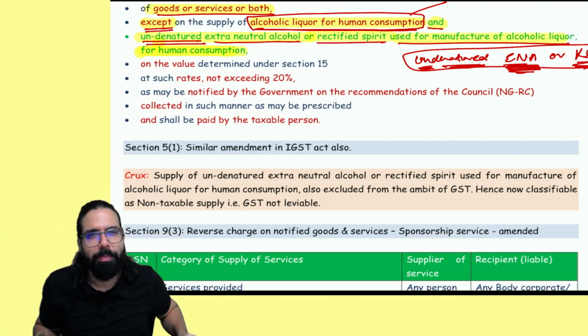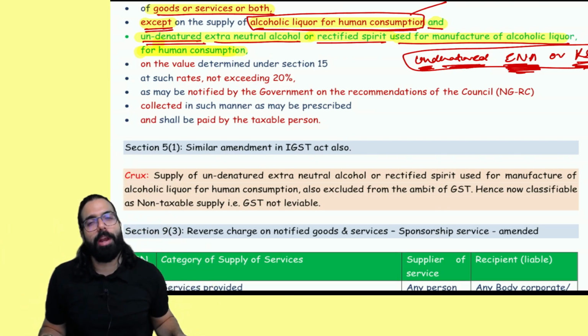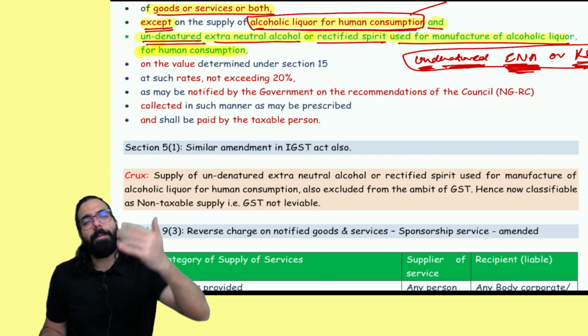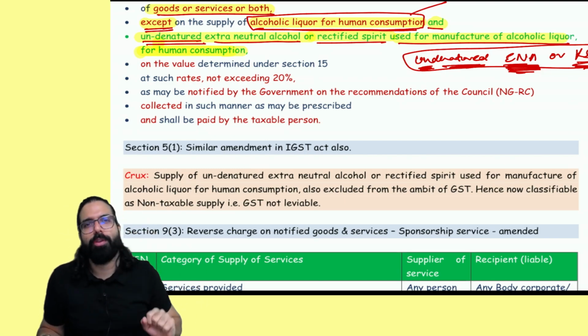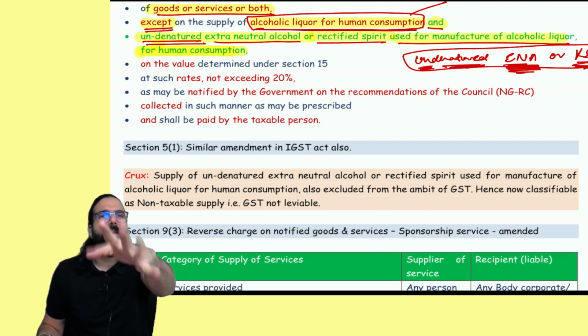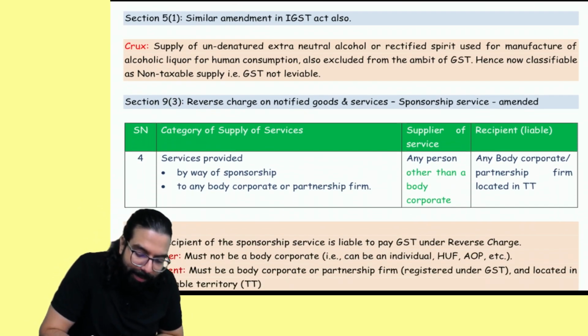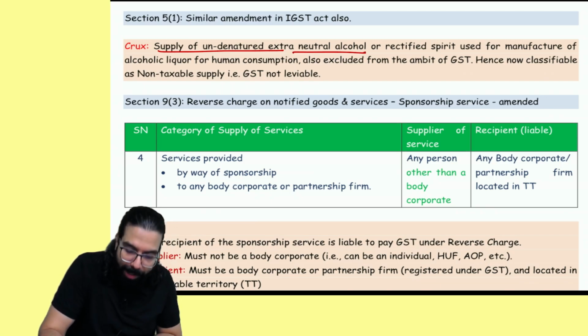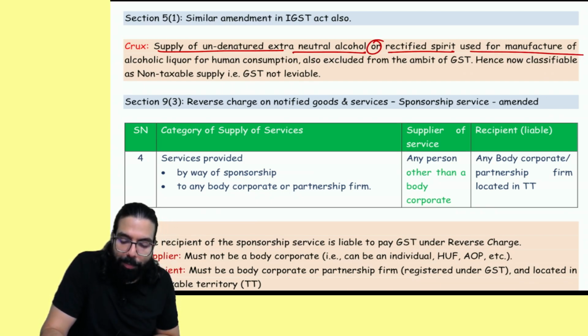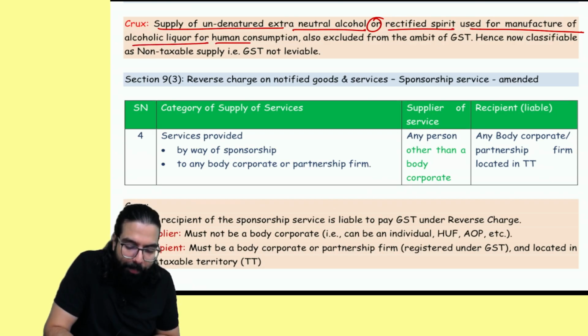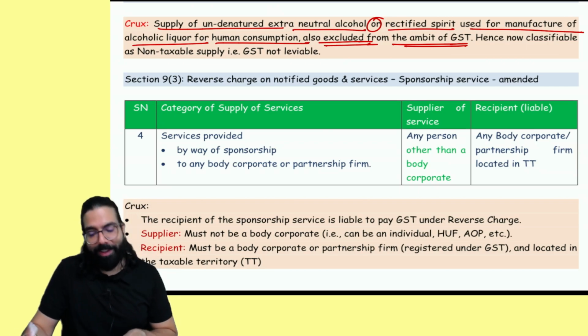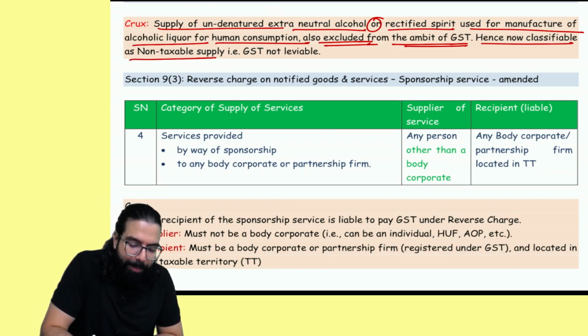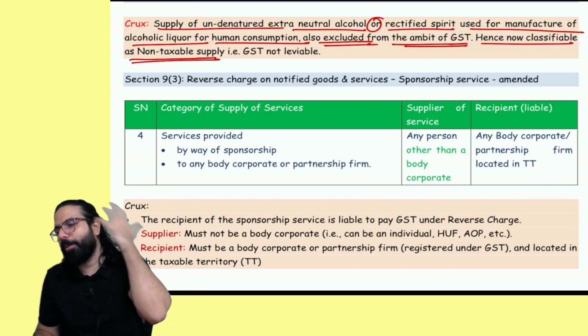So if I am supplying undenatured extra neutral alcohol, or I am supplying rectified spirit, which you will use to make alcoholic liquor, when I supply to you, I will not charge you GST, because supplying of undenatured extra neutral alcohol or rectified spirit, which will be used to manufacture alcoholic liquor for human consumption, is also excluded from the ambit of GST, hence now classifiable under non-taxable supply. I hope this point is clear.